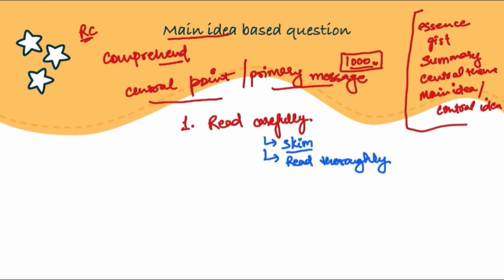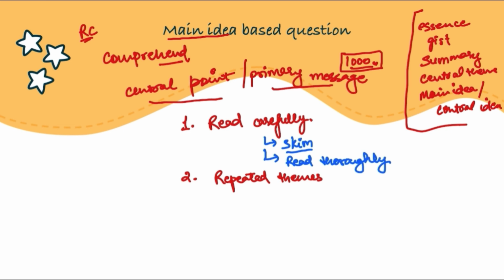Now moving on, the second thing that we need to do for figuring out the main idea is to look for repeated themes. Themes or phrases or ideas which are being talked about repeatedly in the passage.